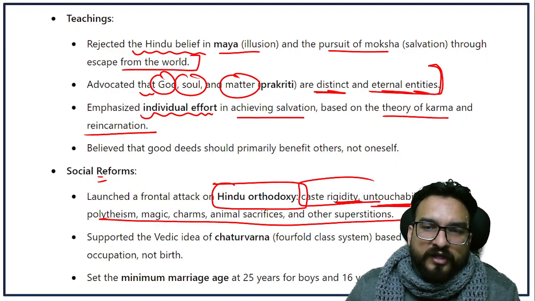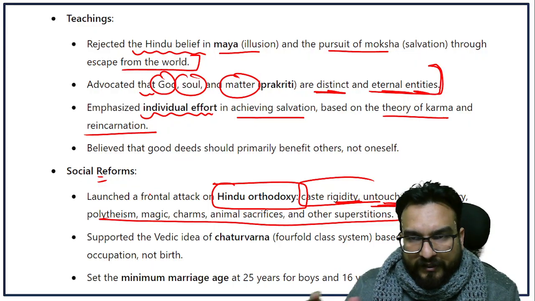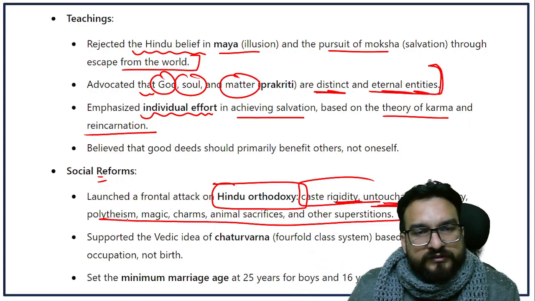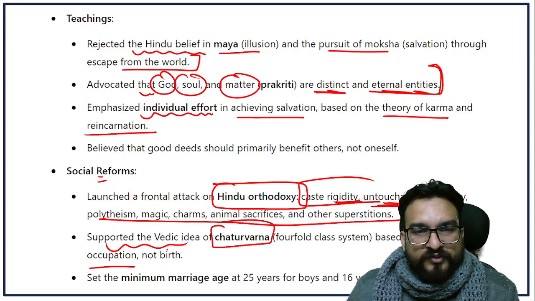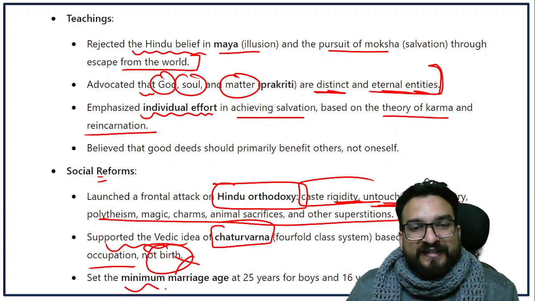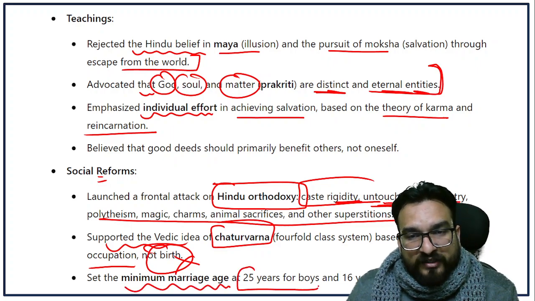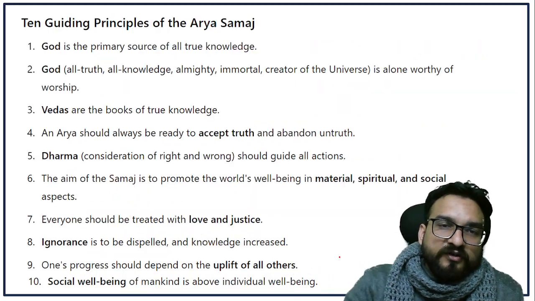About the social reforms he did, he attacked Hindu orthodoxy, caste rigidity, untouchability, idolatry, same as the other social reformers. You don't have to see it separately, right? He supported the Vedic idea of Chaturvarna based on merit and occupation, not birth. He set the minimum marriageable age at 25 years for boys and 16 years for girls.